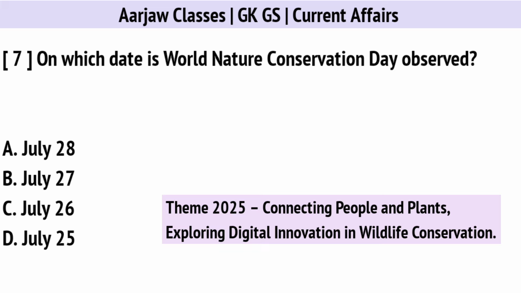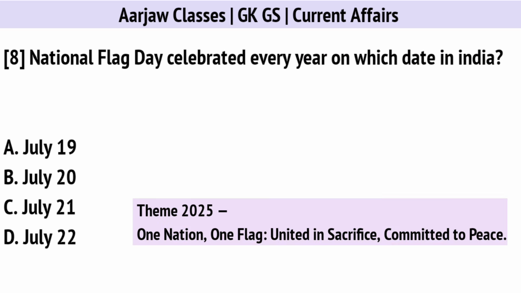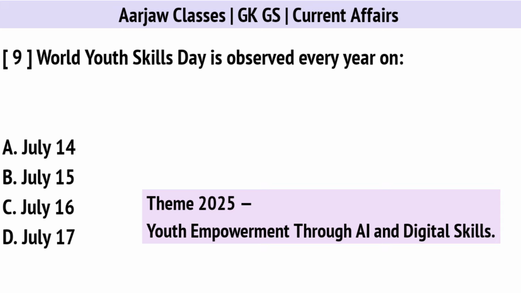On which date is World Nature Conservation Day observed? Correct option is A. On 28th July. National Flag Day celebrated every year on which date in India? Correct option is D. On 22nd July. World Youth Skills Day is observed every year on. Correct option is B. On 15th July.